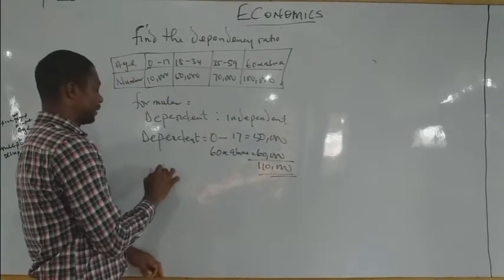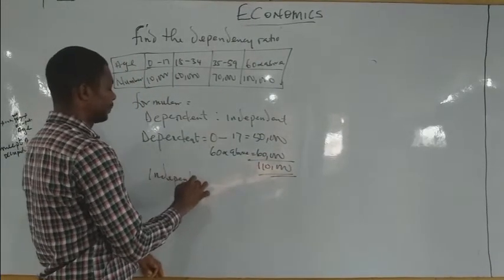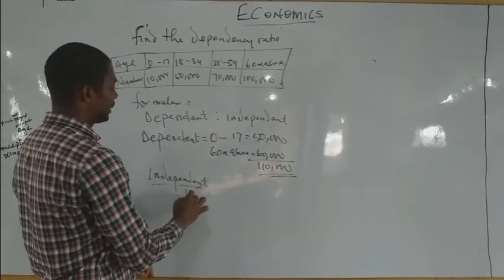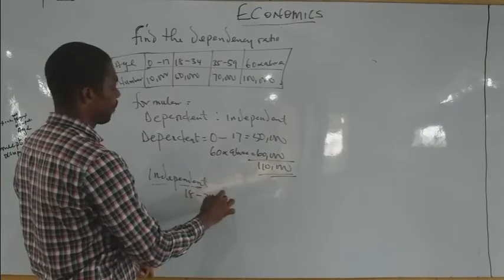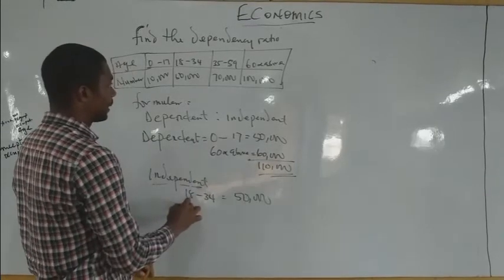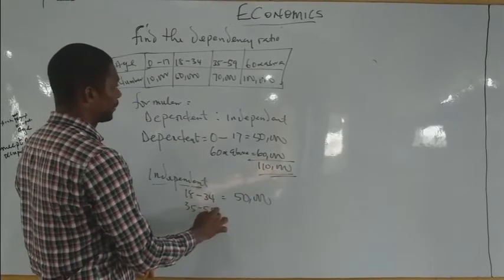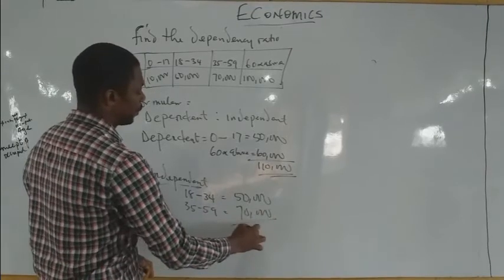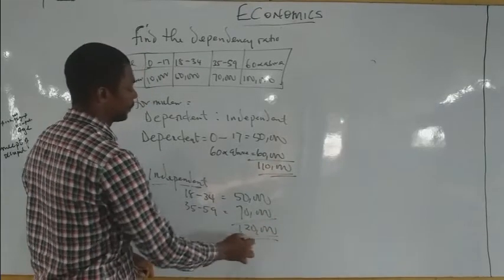Now independent, you have 18 to 34, that's 50,000, and 35 to 59, that's 70,000. That's 120,000.